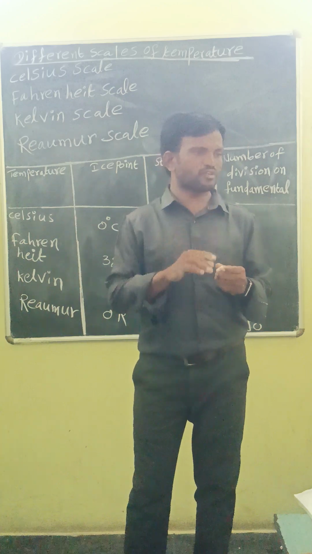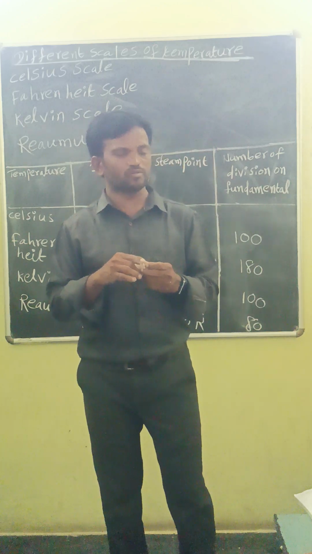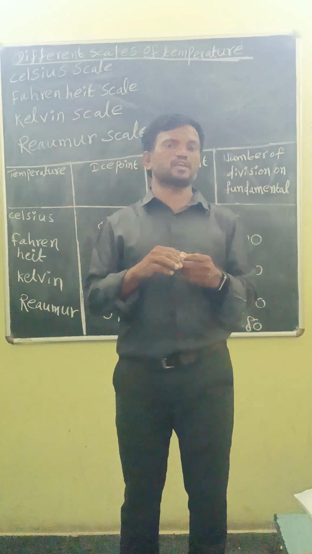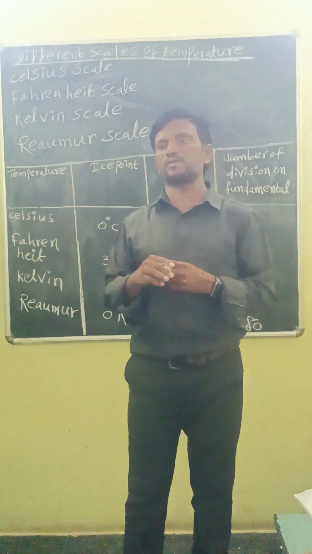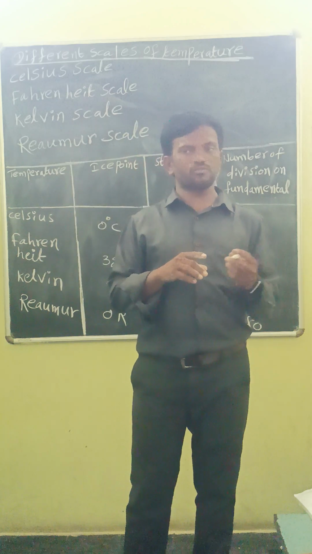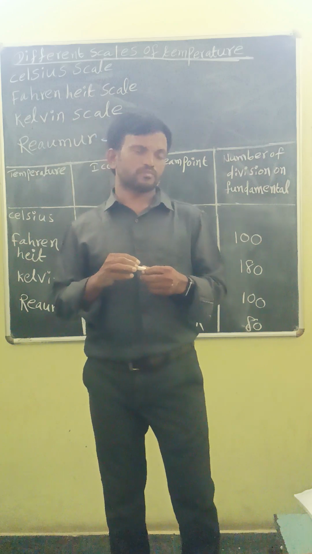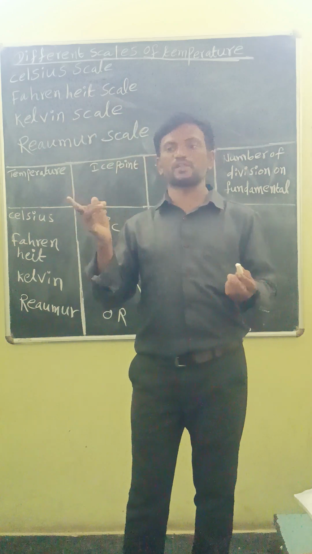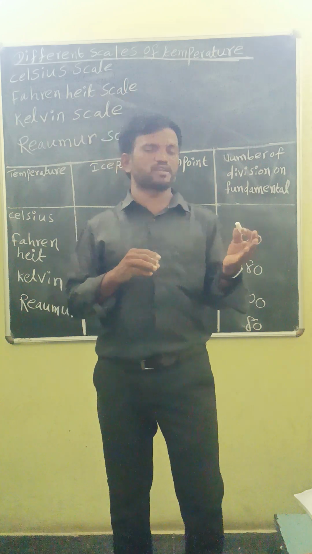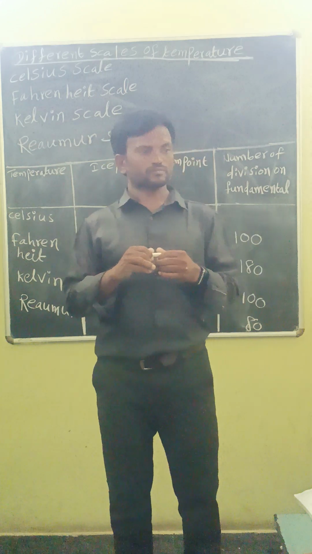Heat is a form of energy. It transits from high temperature of a body to low temperature of a body. The degree of hotness or coldness is called temperature. Heat is denoted by letter Q. Temperature is denoted by the letter T. Heat is a cause. Temperature is an effect. Heat is measured by calorimeter. Temperature is measured by thermometer.